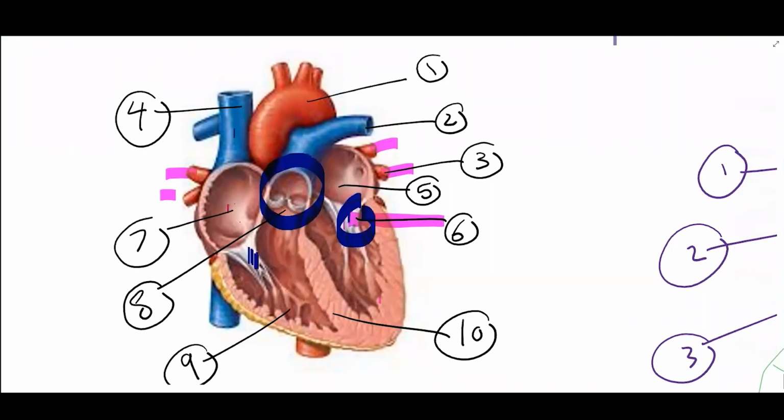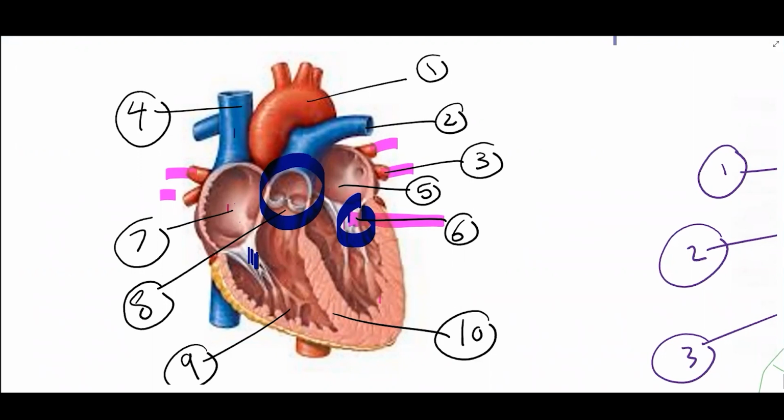So now we should know what is the definition of single circulation, what is the definition of double circulation, how to label the parts of the heart and blood vessels associated with it, and what is the advantage of having double circulation. What are the common questions which will come regarding the heart?